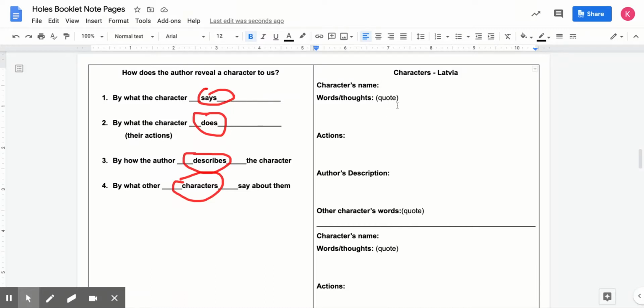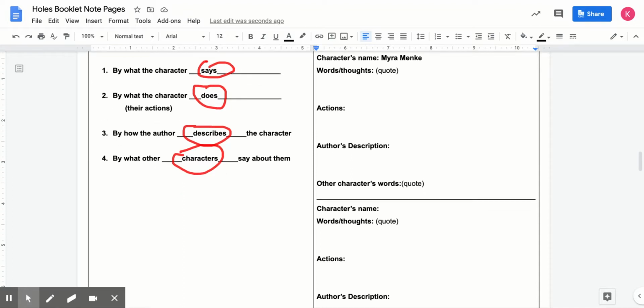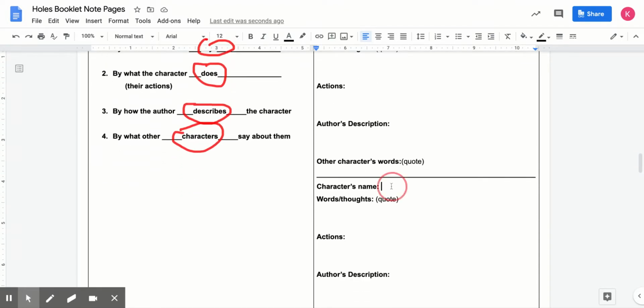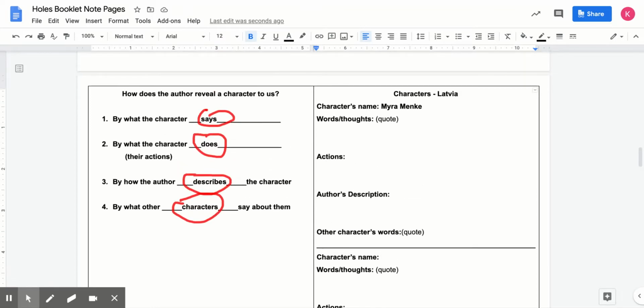And I want you to pick two characters from the list that I just mentioned, and analyze how the author has revealed them to us. So if I picked Myra Menke, what has Myra Menke said that helps us understand what type of character she is, or who she is, what her personality is like, what she looks like? What did she do? What are her actions? How does the author describe her? And what do other characters say about her? Think about how Madame Zeroni described Myra Menke. Do that for two of the characters from the Latvia plotline.